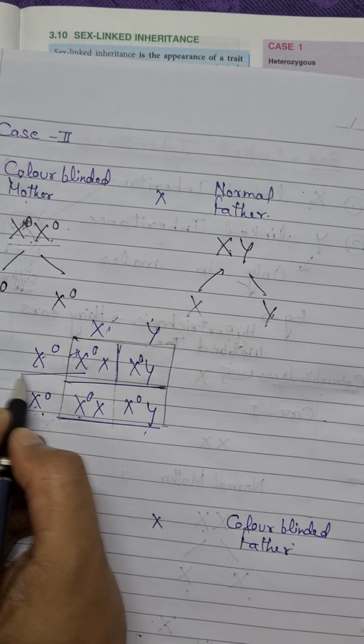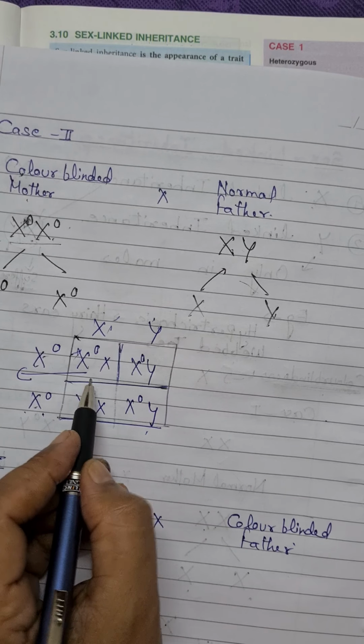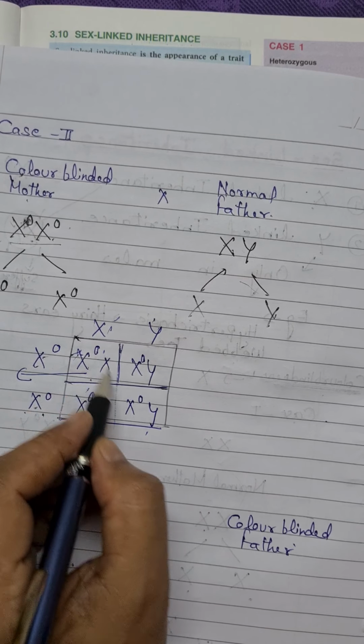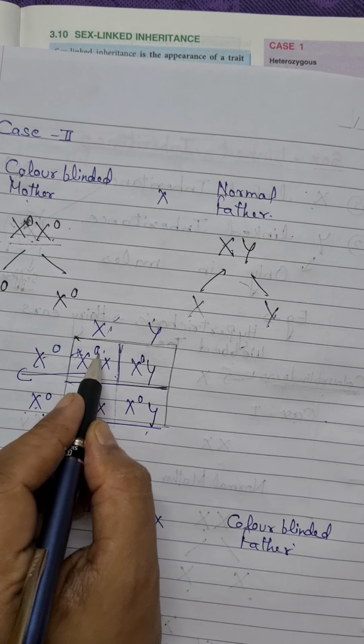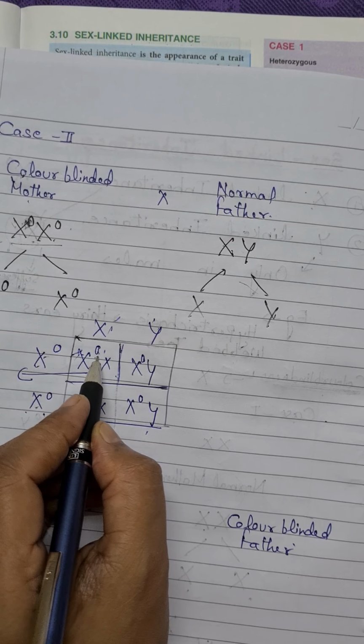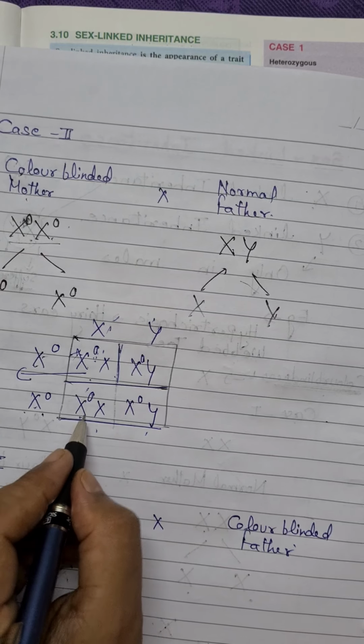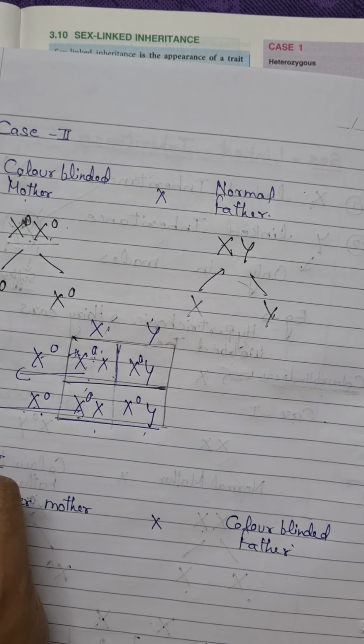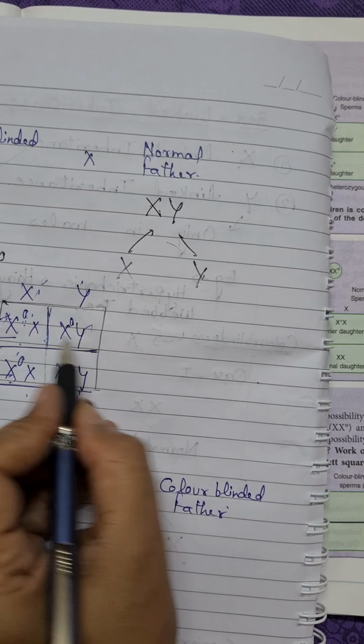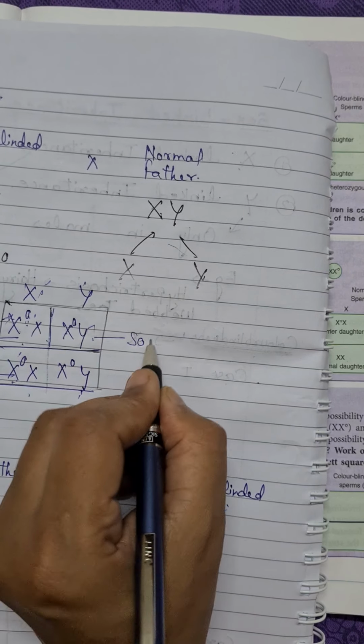Now first, the phenotype of a daughter, X0 X. As the recessive allele is present only on one X chromosome, the daughter will be a carrier of the disease. Here again a carrier. Now talking about these possibilities, X0 Y means a son.